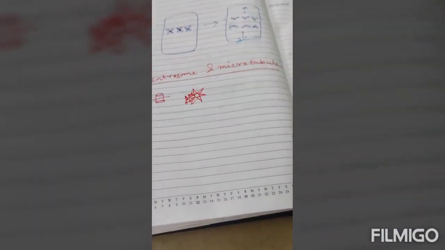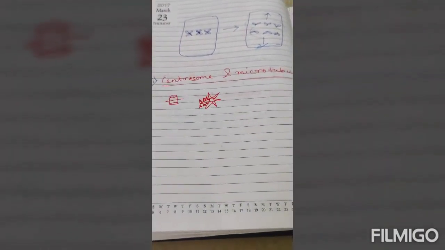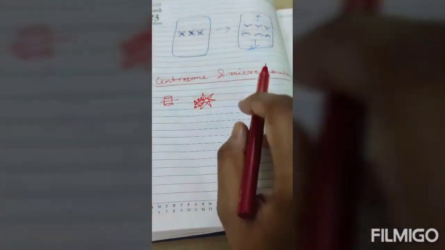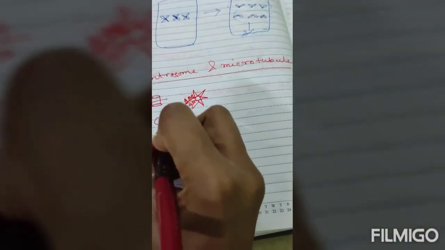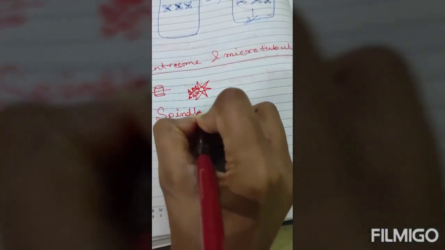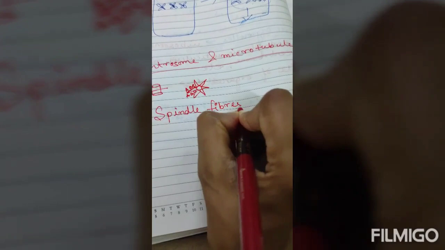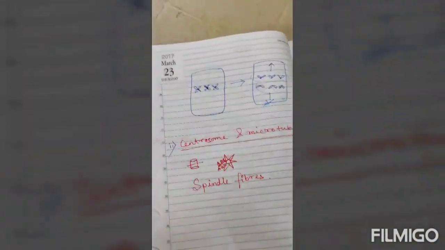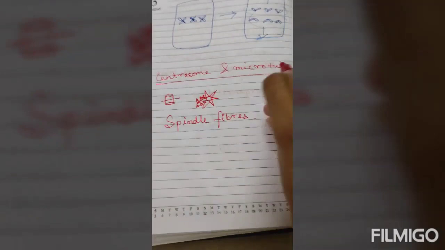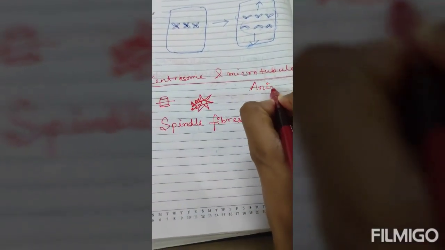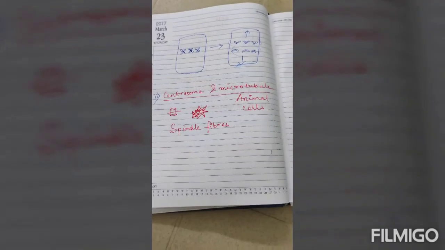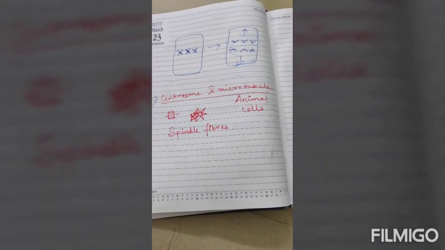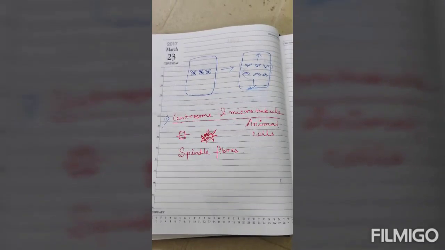Now this is not the required structure that we need to know. The thing that we need to know is that microtubule and centrosome together form spindle fibers. Now what are these spindle fibers? Let me make it clear. This centrosome and microtubule are generally present in animal cells only. Plant cells do not have these. If plant cells have centrosome and microtubule, those are very few in number. Generally animal cells have it.